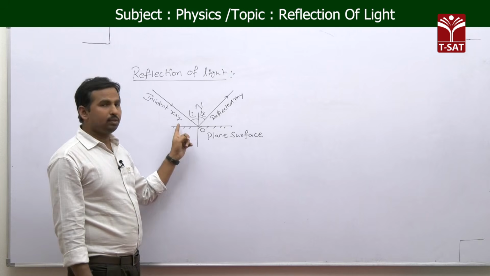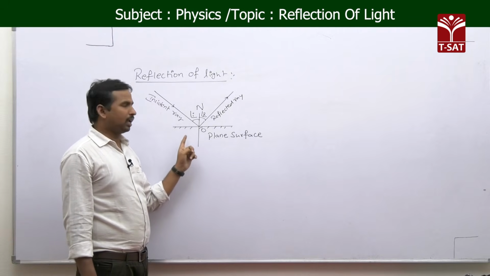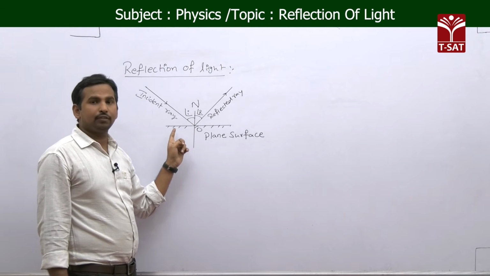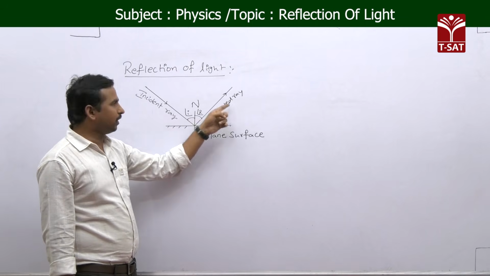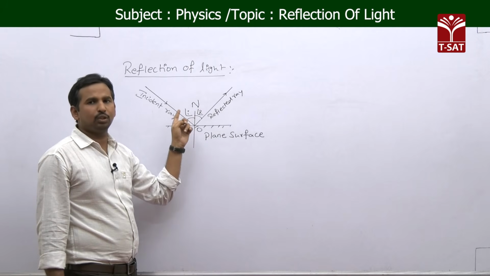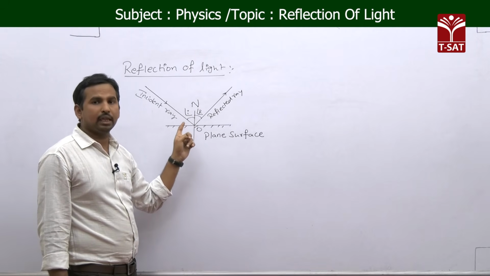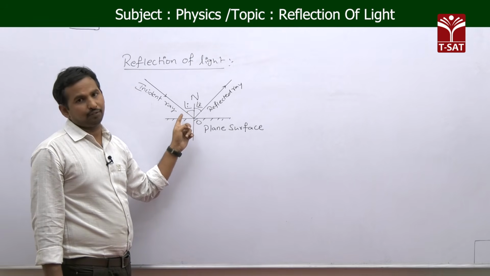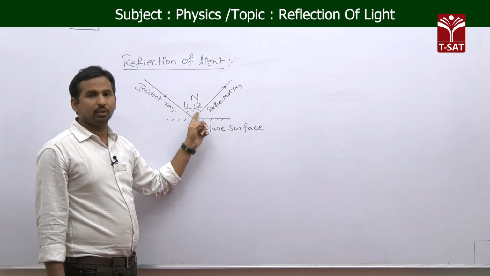Now this incident ray is making an angle with this normal, that we call the angle of incidence, and the reflected ray which is making an angle with the normal, that we call the angle of reflection, which is represented with R.